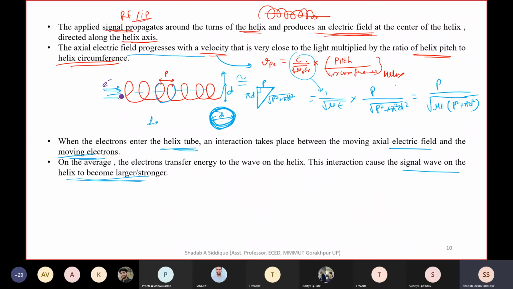So to have the velocity of the RF wave, or propagating wave, equal to the velocity of the electron, the structure we need should slow down this RF wave. The slowdown happens due to this kind of zigzag structure, or folded backline structure. So we will slow it down. As soon as the electron reaches from here to here, the RF field will reach from here to here, so they will be at approximately the same speed, and the interaction can take place.